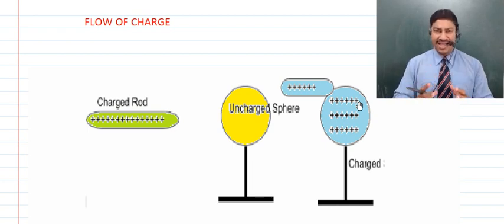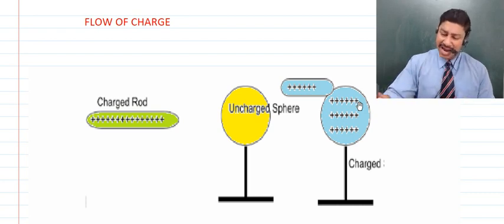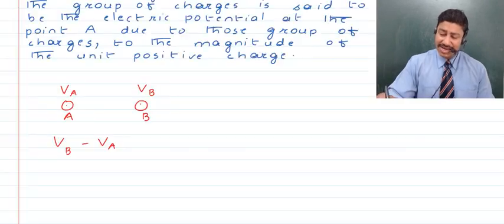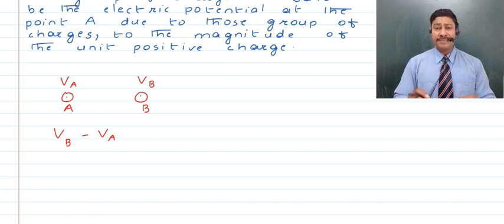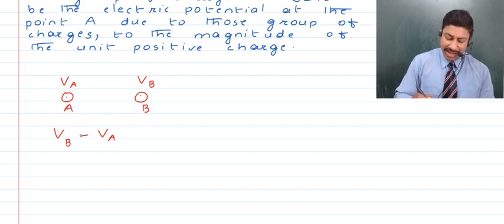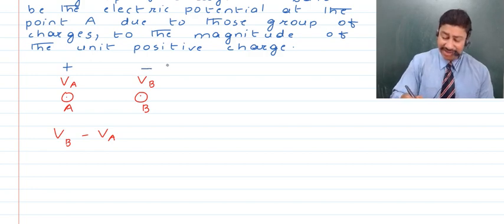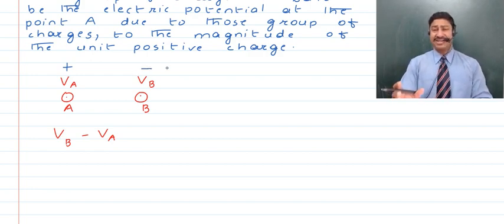Now, in order to have that, children, we require to have a potential difference. So always remember that if you require to have electric current for some sustained amount of time, for some good amount of time, there has to be some potential difference, right? So let's say we talk about this VA to be at some positive potential, and VB to be at some negative potential, like we normally have in a cell, right?